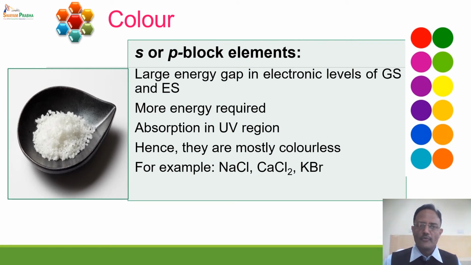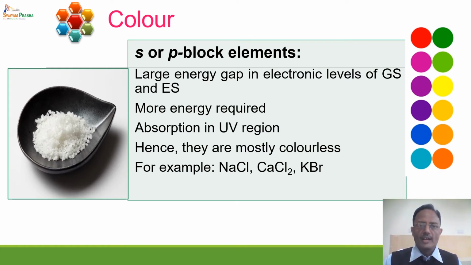Now if this is the case, what will happen if a compound belongs to a metal or non-metal in the S block or P block elements? Take an example. We have seen these compounds: sodium chloride, calcium chloride, potassium bromide. You will find that all of them are colorless or white in color. The reason for this white color is the UV region absorption. Now why do they absorb in the UV region? The reason is quite obvious: the energy gap between the ground state and excited state is large.